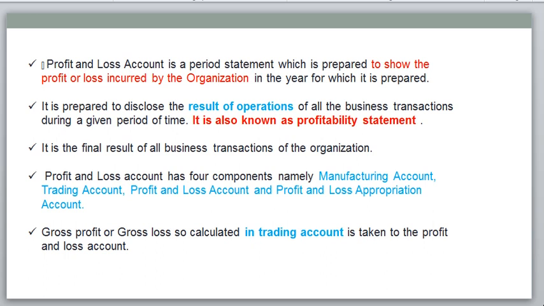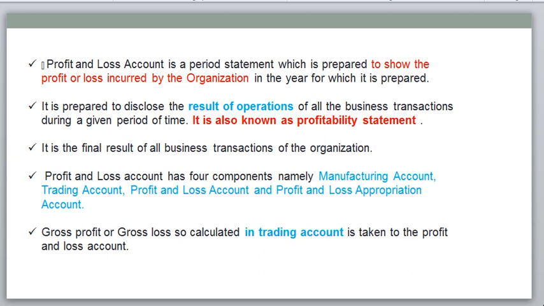Profit and loss account is also called a profitability statement. It is the final result of the business transactions of the organization. What is a transaction, what is an event? These are also covered in my previous videos, so please check them out. This is the basic accounting class 4 session.